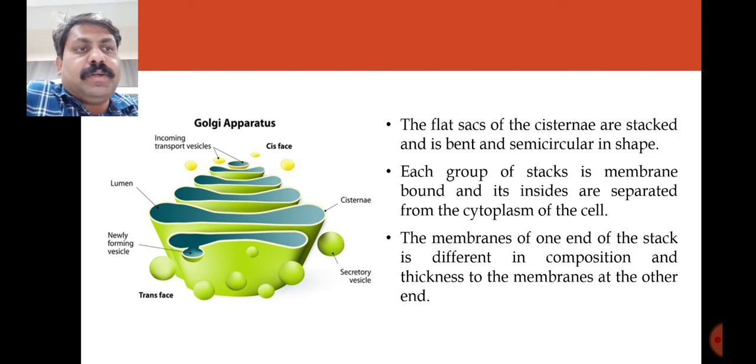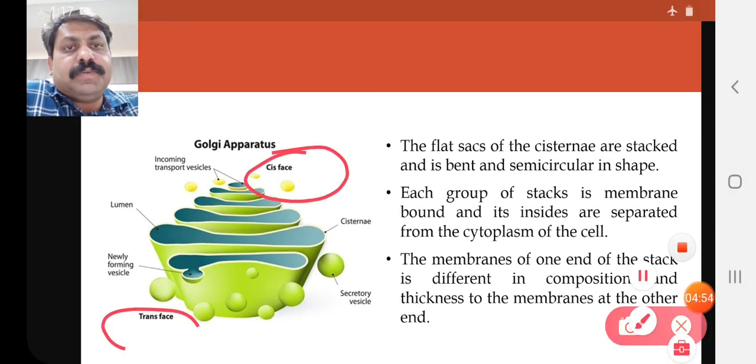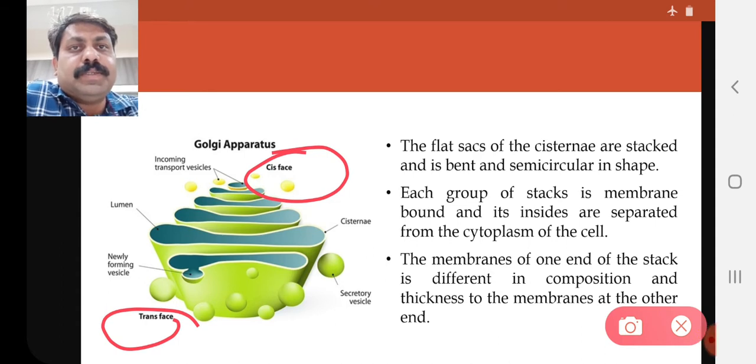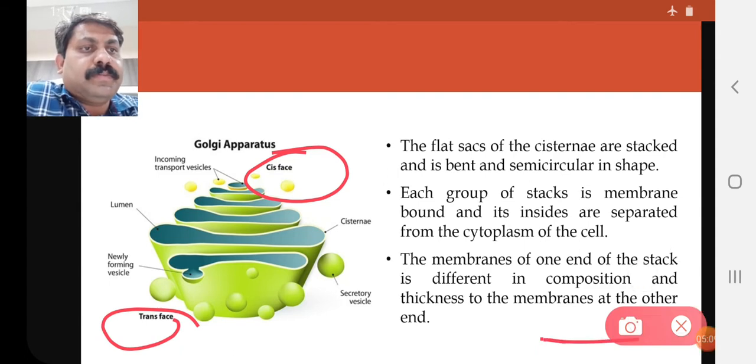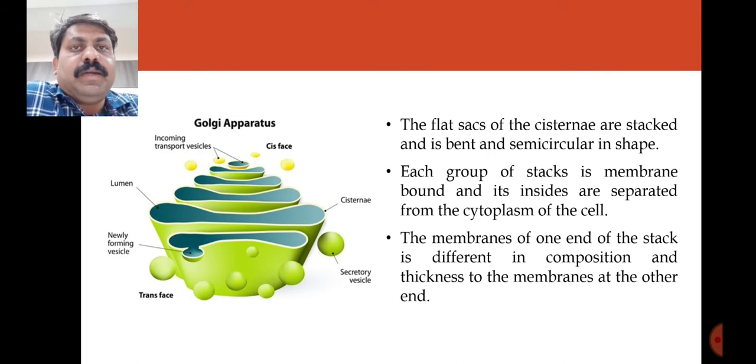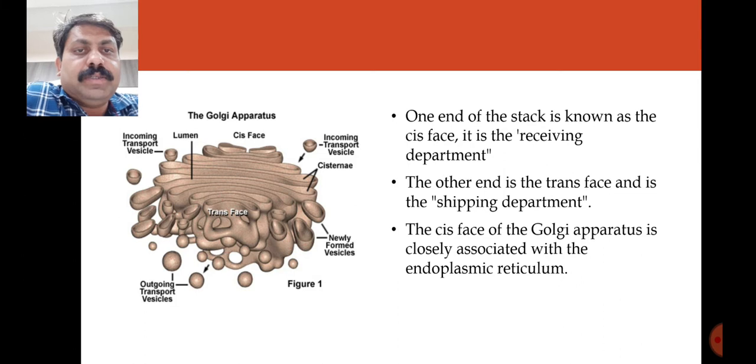In that structure we can find that there are two phases, the cis phase and the trans phase. The cis phase is towards the nucleus and the trans phase is towards the plasma membrane, and these cis and trans phases help in processing of the material. In this picture we can look in detail at the cis phase, the phase on the inner side towards the nuclear membrane, and the trans phase, the outer side towards the plasma membrane.